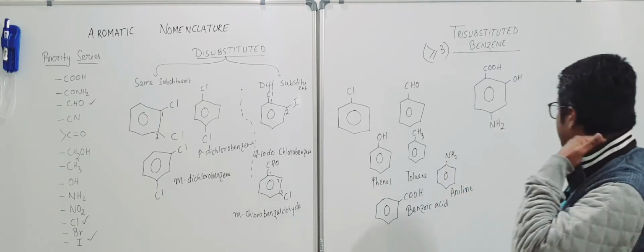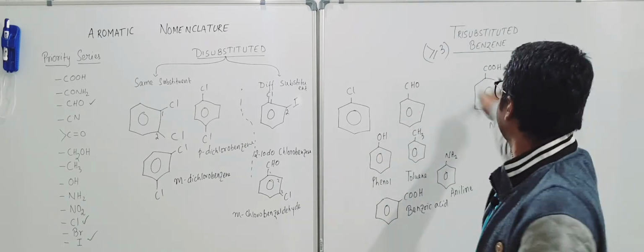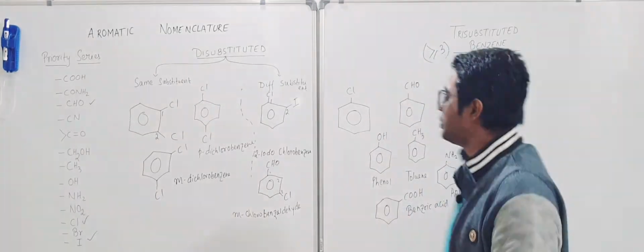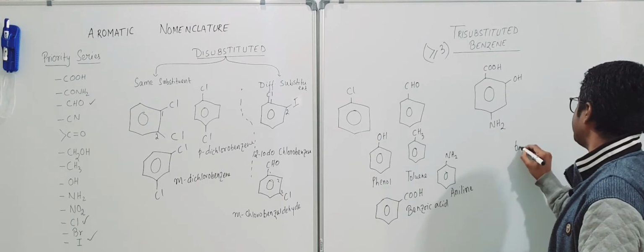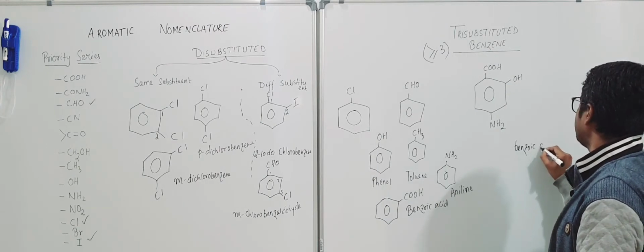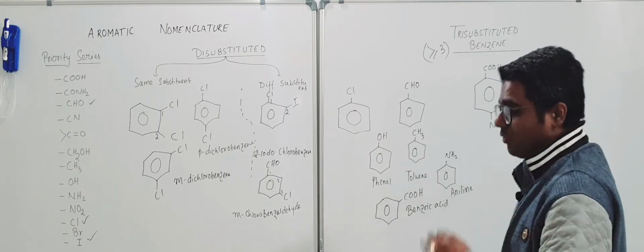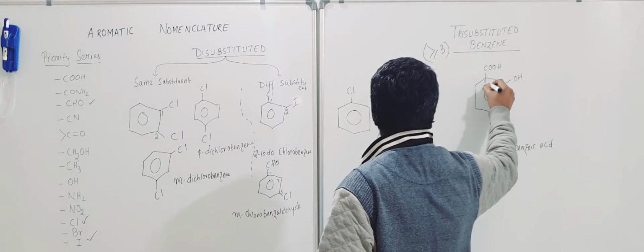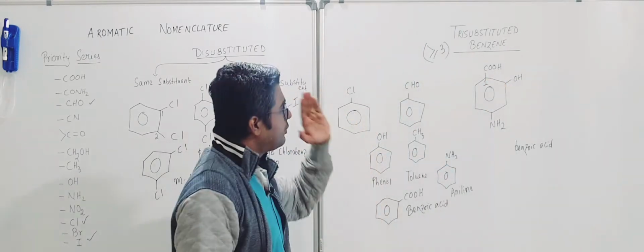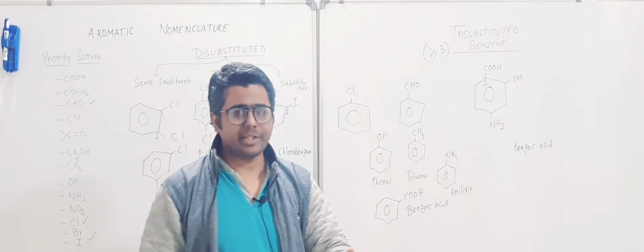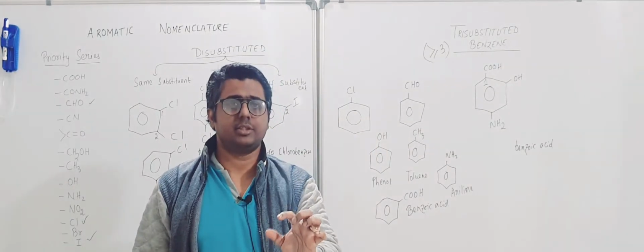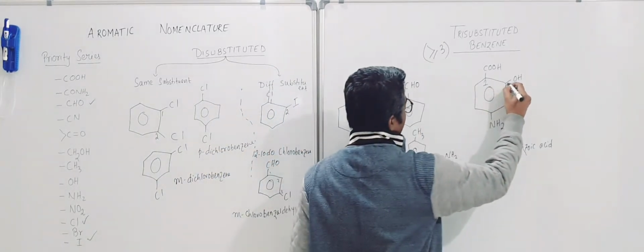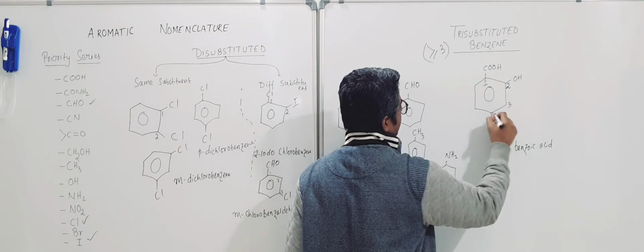First of all, COOH is here. We are going to talk about the topmost one, COOH, so it will be a benzoic acid. Next, whichever has the topmost priority, name it number 1. After that, while you number it, you will number it to give the substituents the lowest sum rule benefit. So this will be number 2, this will be number 3, this will be number 4.